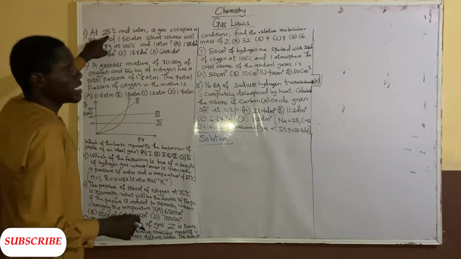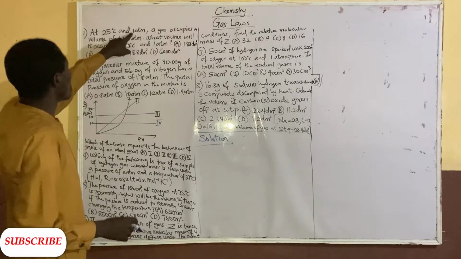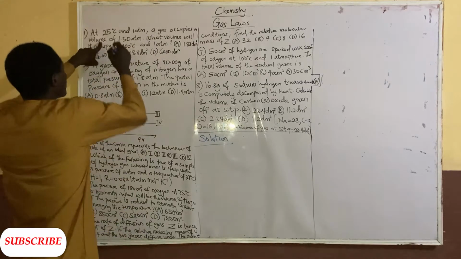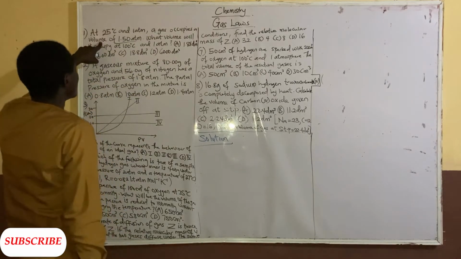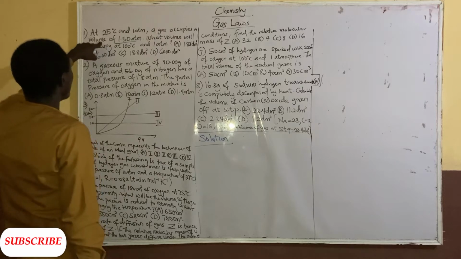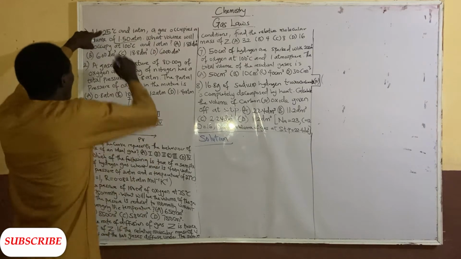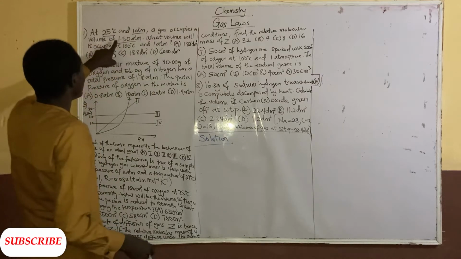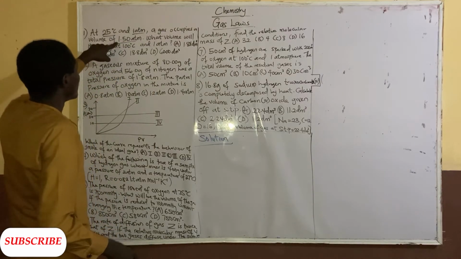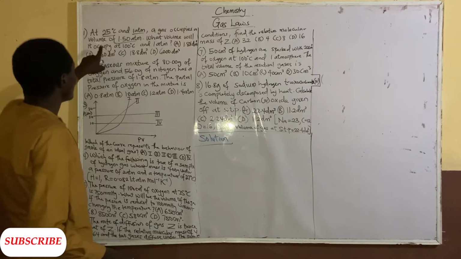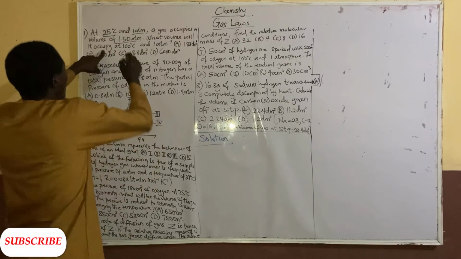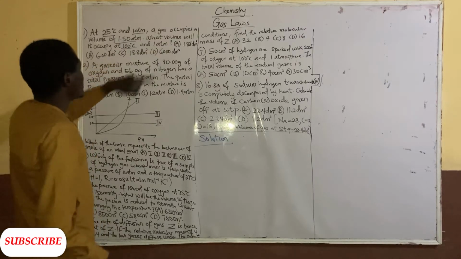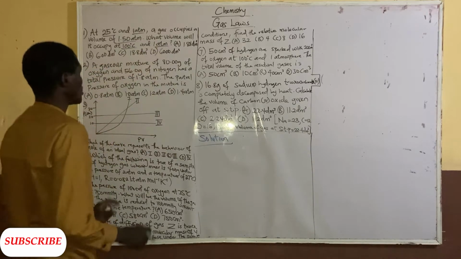At 25 degrees Celsius and 1 atm, a gas occupies a volume of 1.50 dm cube. What volume will it occupy at 100 degrees Celsius and 1 atm? Look at it very well.